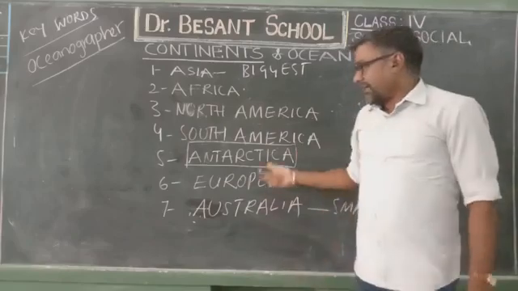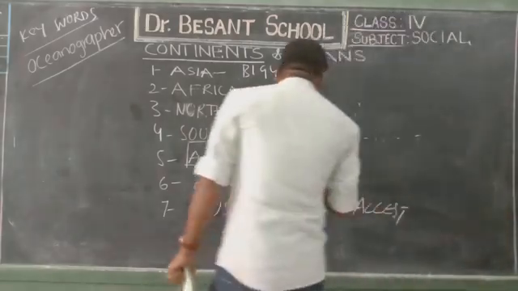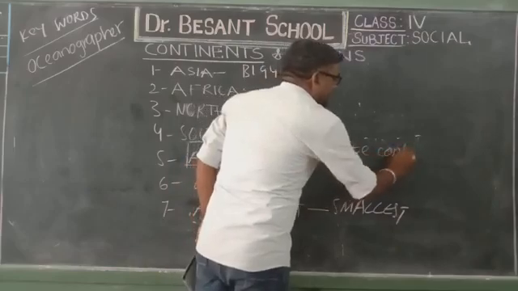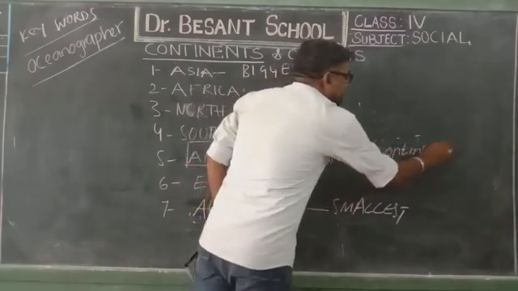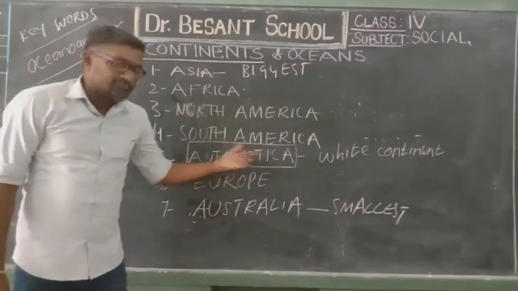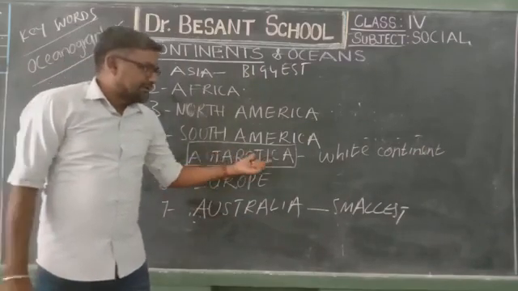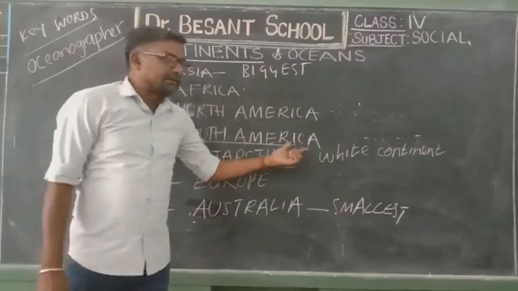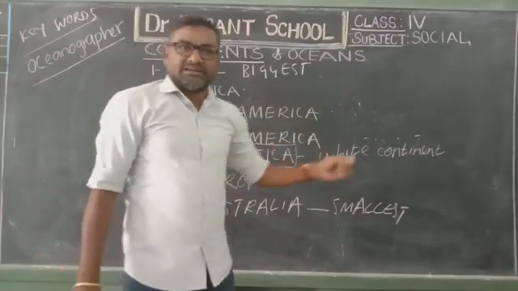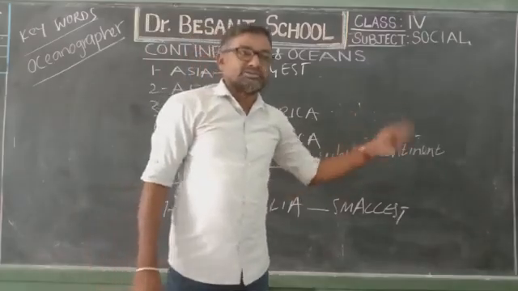Simple. Antarctica is also called the white continent. Why is it called the white continent? Because the complete Antarctica continent is covered with a thick ice sheet. The thick ice sheet is also called snow.